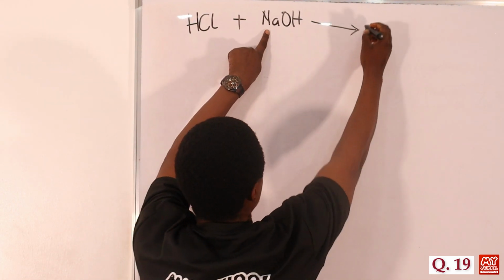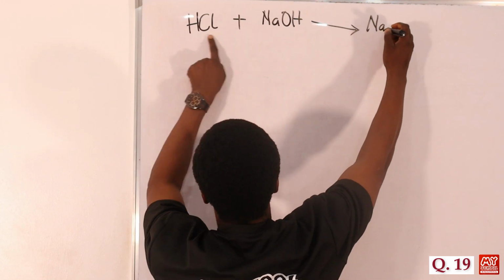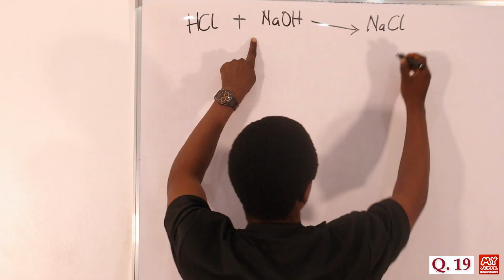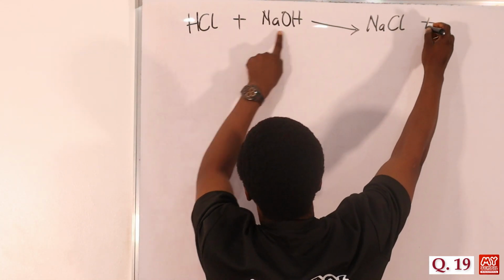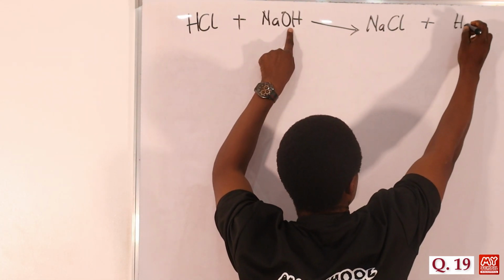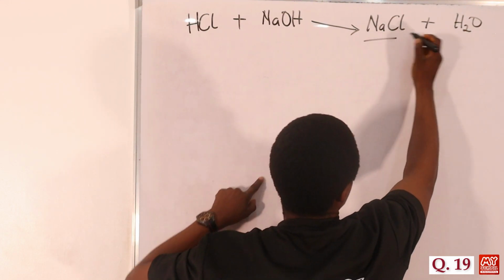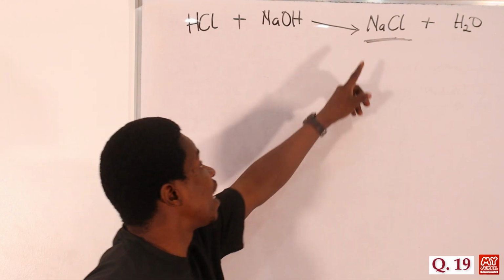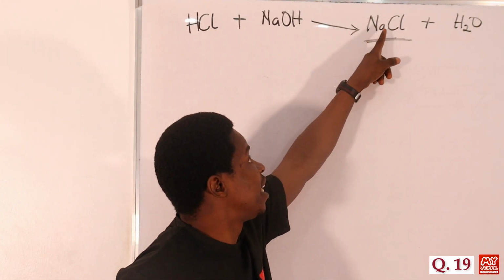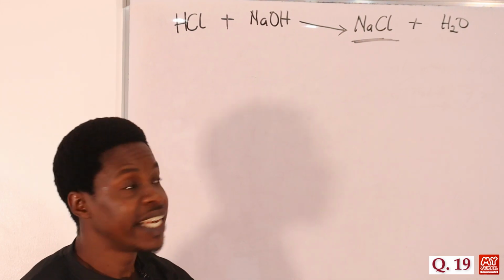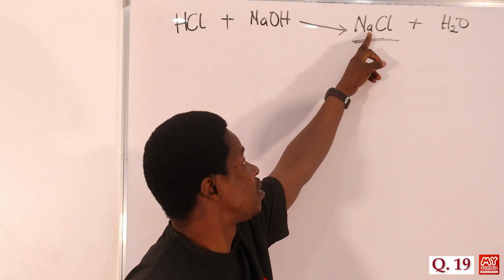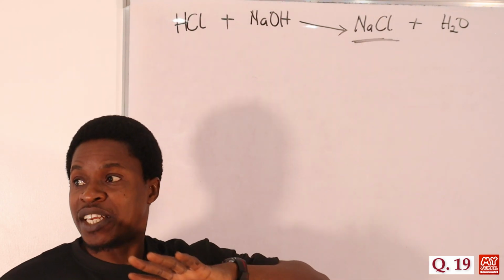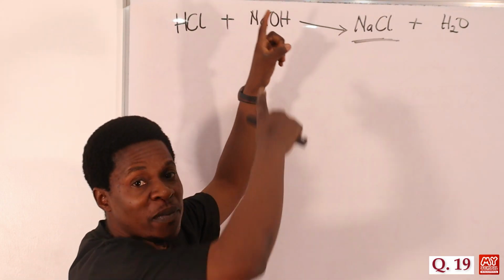What happens? We are going to have sodium together with this chloride ion to form sodium chloride. Then we have plus H2O here. So this is the salt and this is the water. Of course, this salt would have been acidic if we had hydrogen here together with this sodium. It would have been basic if after having this salt we had OH attached to it. It would have been complex if we had complex ion formation.